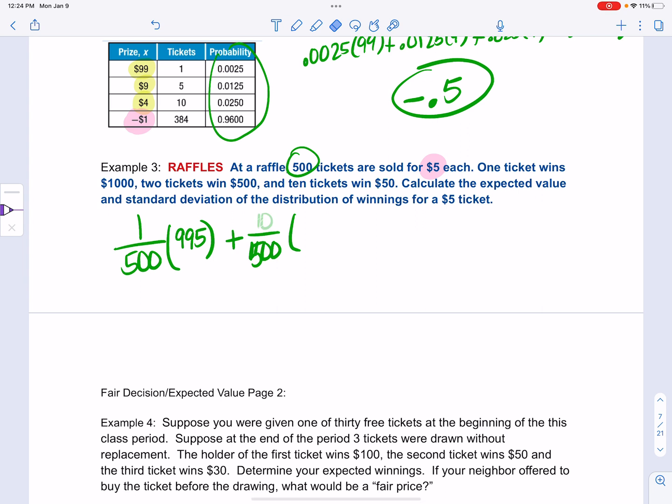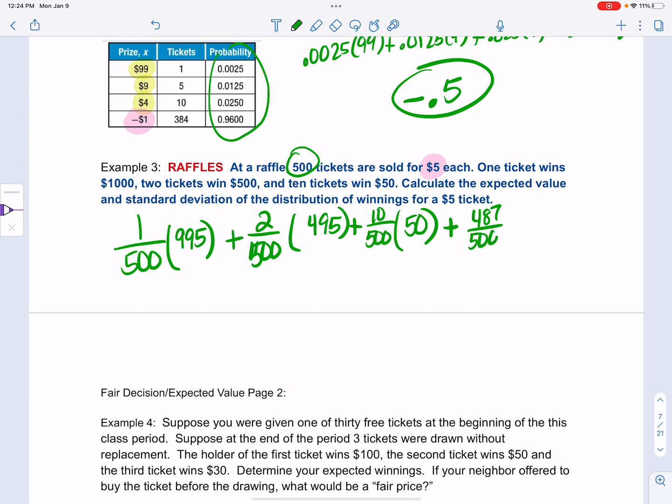Two tickets win 500, and so that would be $495 because you pay 5. And then 10 tickets win 50. Now you have to put all the losers. So wouldn't that be, there's 13 that won, which means 400, because it's 500 tickets.